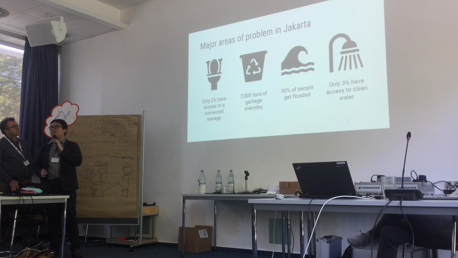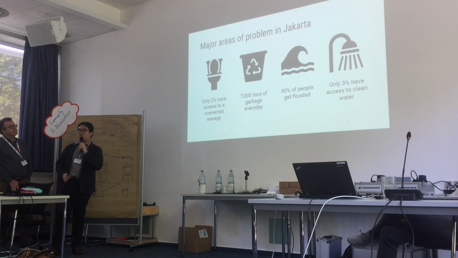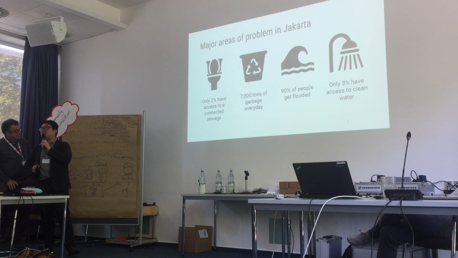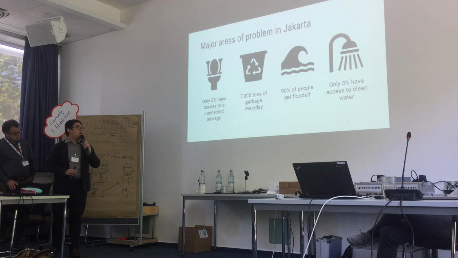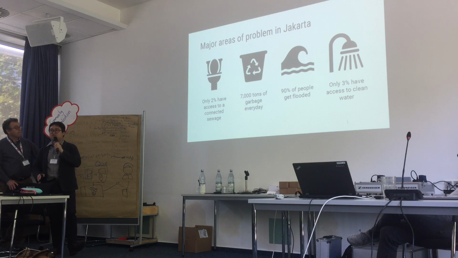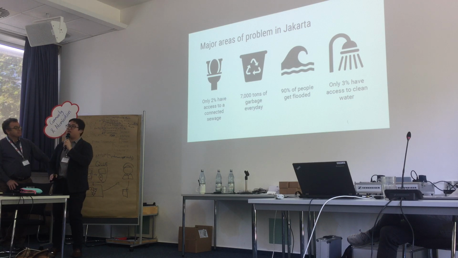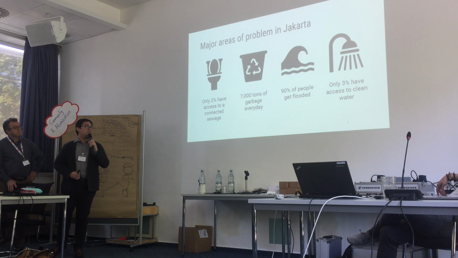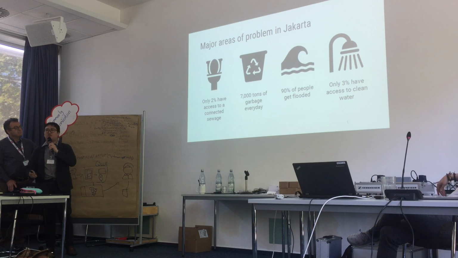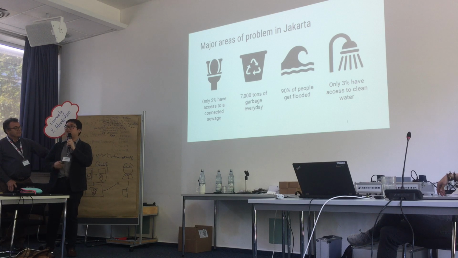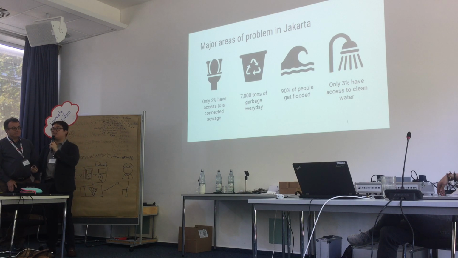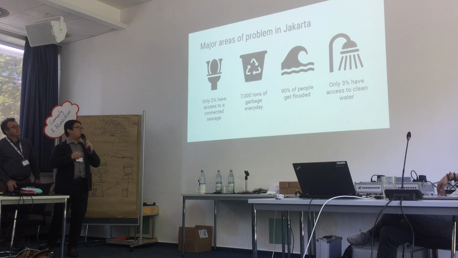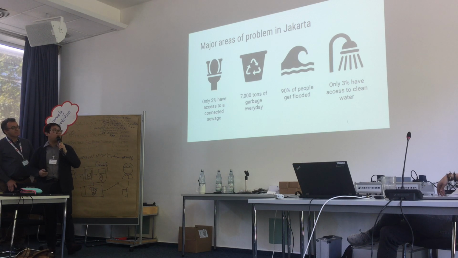So the major areas of problem in Jakarta include sewerage. Only 2% have access to connected sewage. So 98% have untreated sewage that directly goes to the oceans. And then there are 7,000 tons of garbage produced every day from the city. 90% of people get flooded every year. So we know the location of the country, and it's very vulnerable to floods. And only 3% have access to clean water. So how do we work on these parameters? How do we make a solution that enables the government to focus on these large systematic problems?